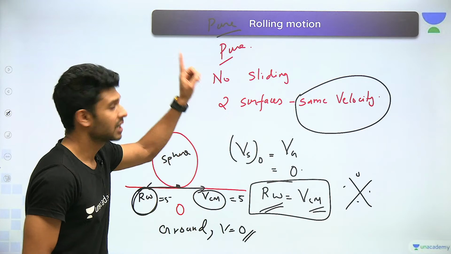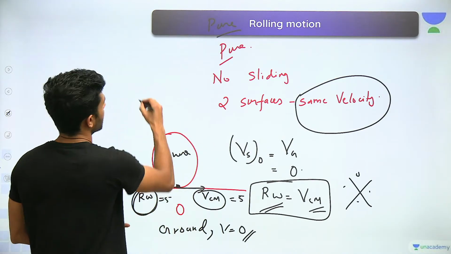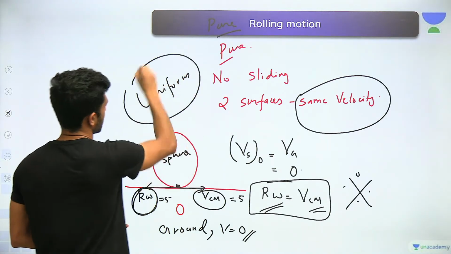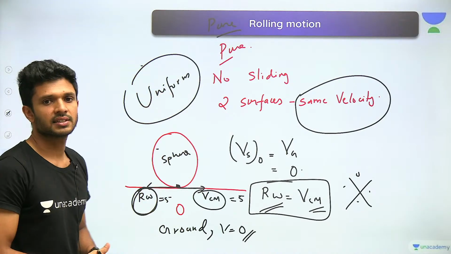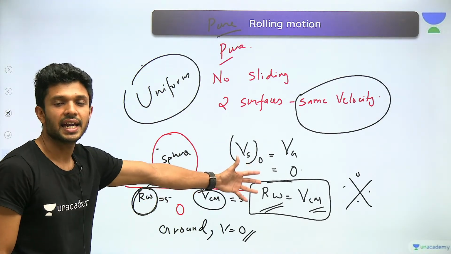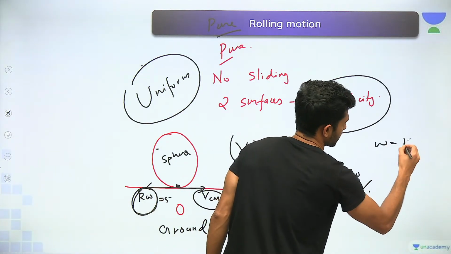Yes. And one more thing, let me tell you, this pure rolling motion is a uniform rolling motion. Why did I say that this is a case of uniform rolling motion? Because here we are considering the entire body to be moving with a constant value of omega.